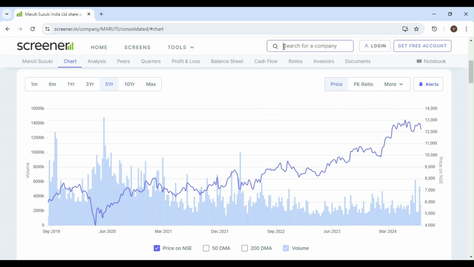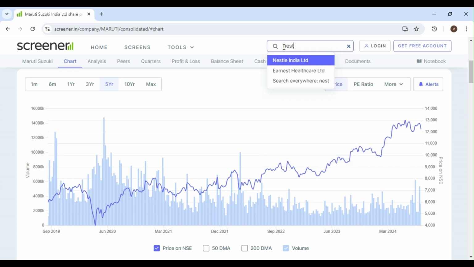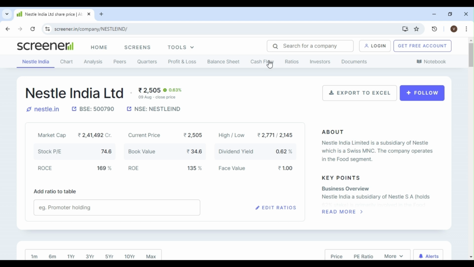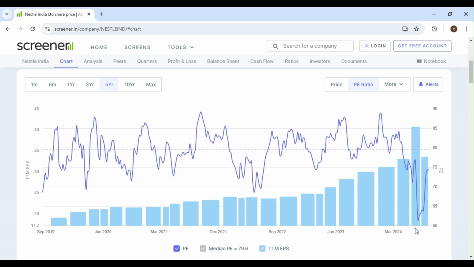Next stock we will see Nestle. Nestle India. We will go to the chart. It is a simple thing. In that way we can choose it. Here the price is 2456. What is the PE ratio at 2456? 61.4, all the way down. So EPS is 40